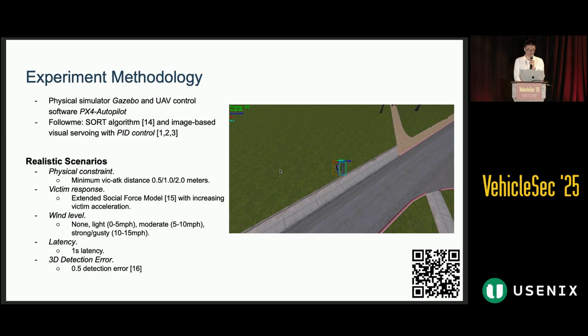So we mainly consider the following scenarios. For physical constraints, we enforce a minimum distance between the victim and attacker. For victim response, we use a pedestrian motion model, and wind level for uncertainty, and also we inject systematic latency and detection error into the attacker's optimization pipeline.